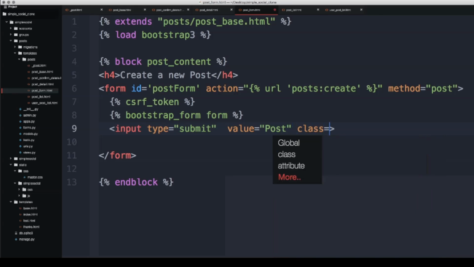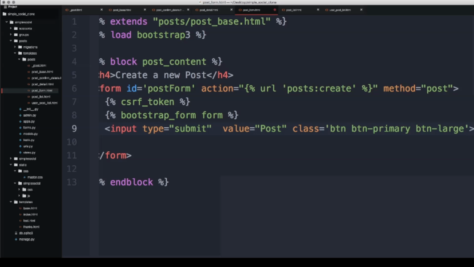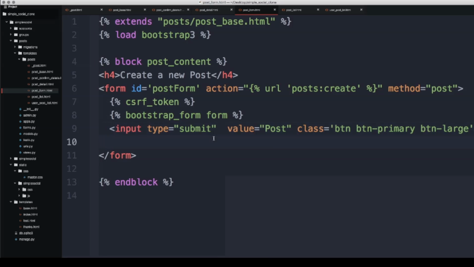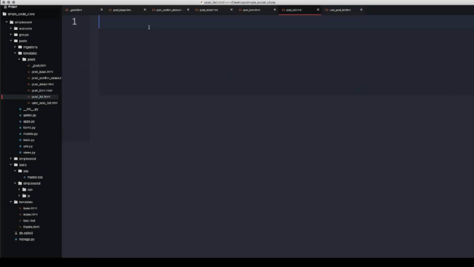Go ahead and give it a class based on some Bootstrap things. So we'll say btn btn-primary btn-large, and a lot of this is really up to you. It's just some style similar to what we did with the group application. The post base is really similar to the group base, and the post form is really similar to the group form. And now let's move on to the actual post list HTML.